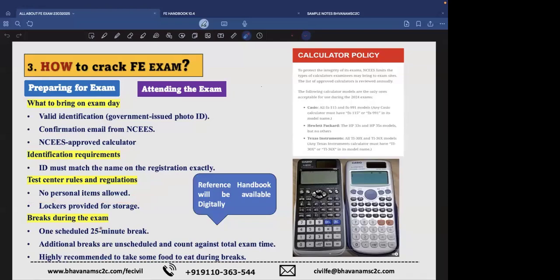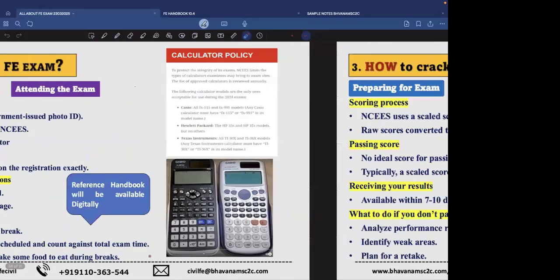As we said, we have a break of 25 minutes. And if you want some emergency additional breaks, they can be obtained. Since it is a 5 hours 20 minutes, or 6 hours, exam, keep some healthy snacks like an energy bar or so.